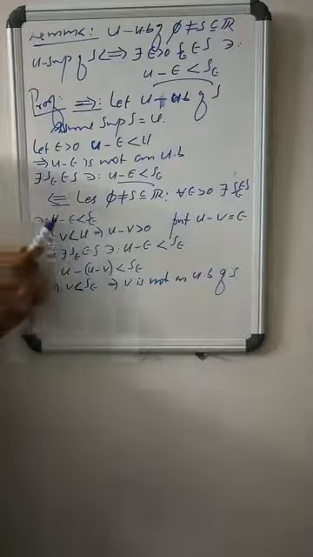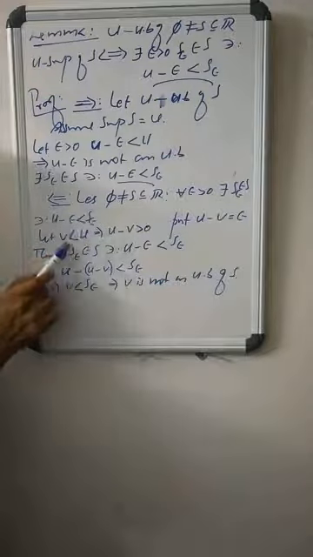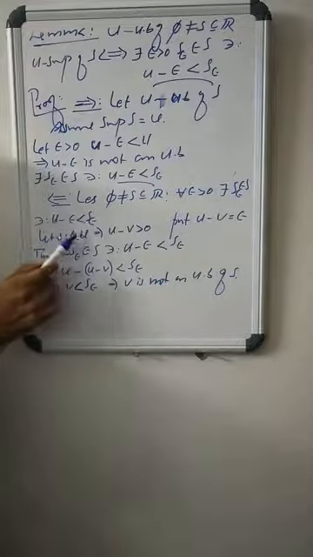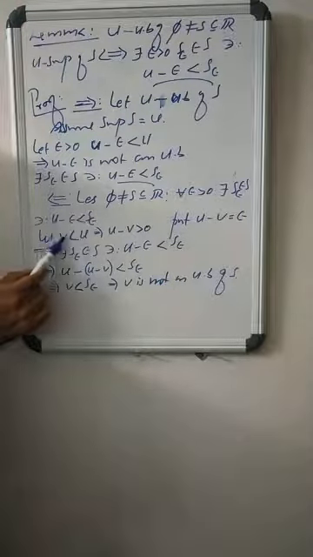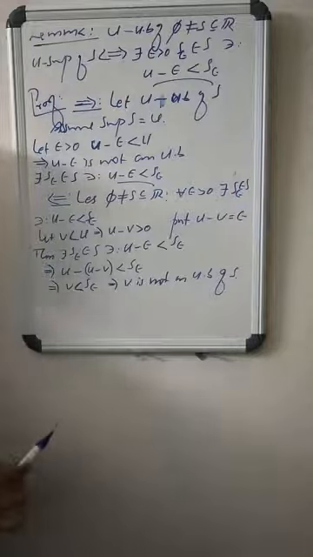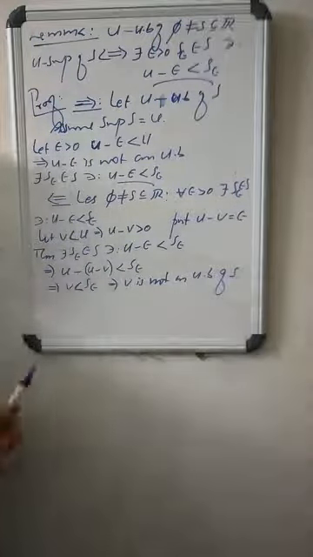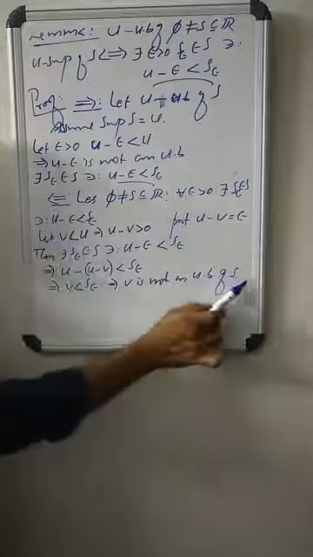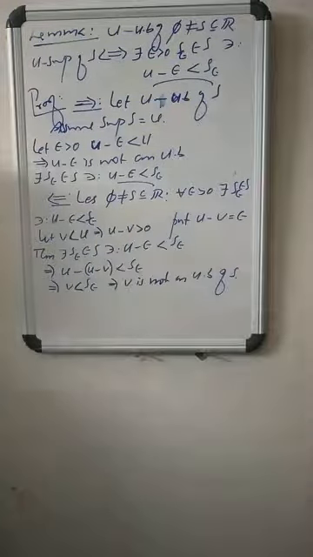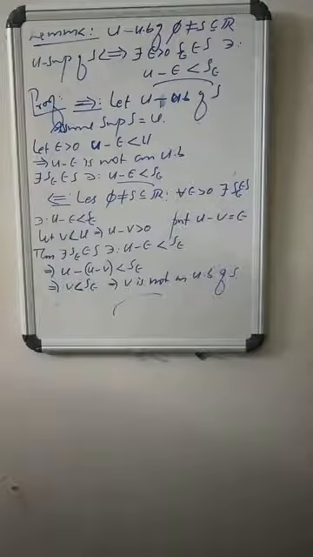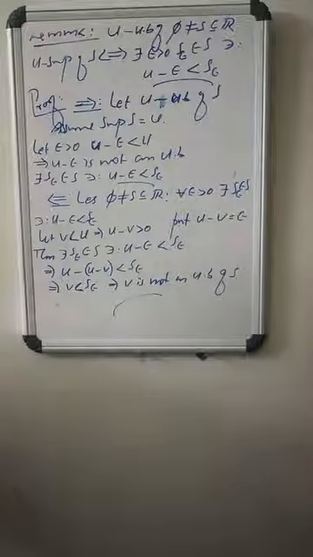But v was selected as any number less than U, so v is arbitrary. So any number less than U is not an upper bound of S. That means U is the supremum of S. That is the reverse inclusion. Agree? So this is the proof of this lemma.